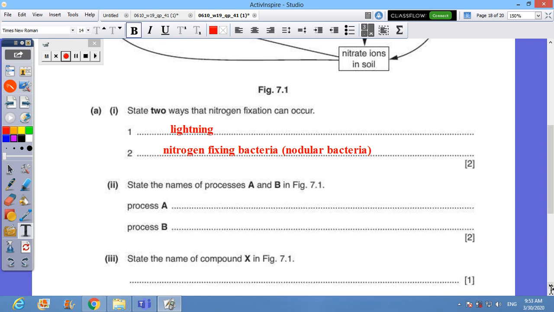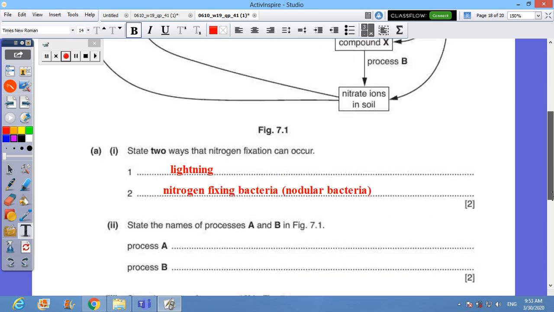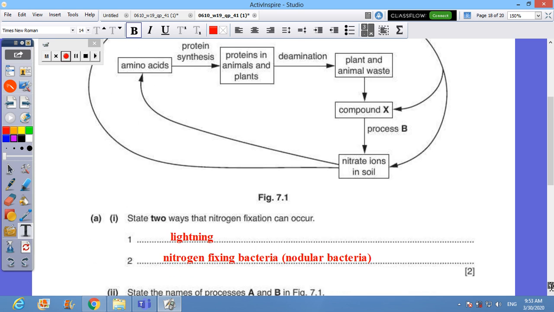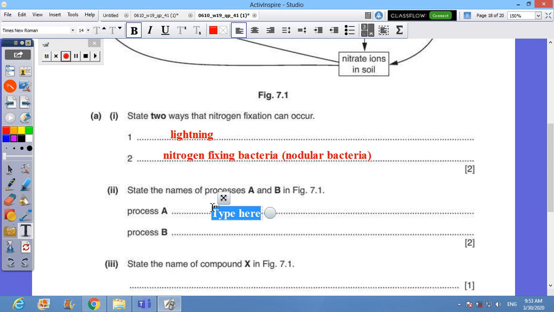Next, state the name of the process A and B. What are A and B? Process A is the change from nitrate ions in the soil into nitrogen in the atmosphere. This is done by denitrification, by the denitrifying bacteria.